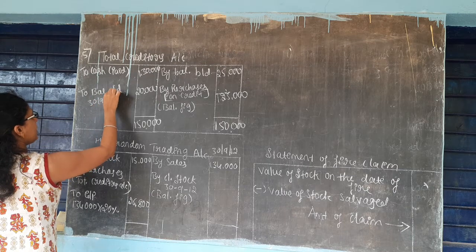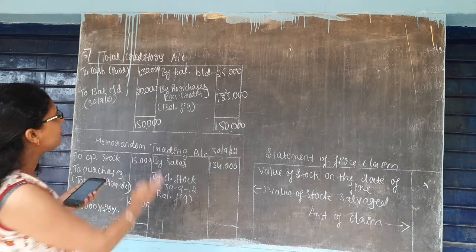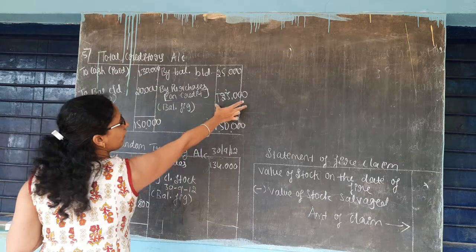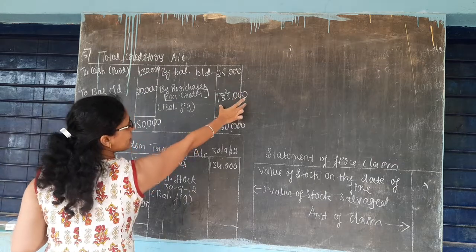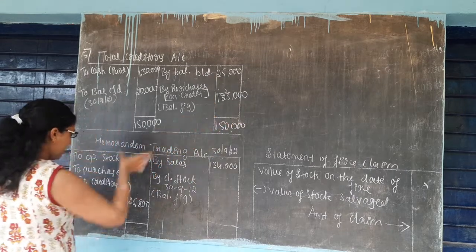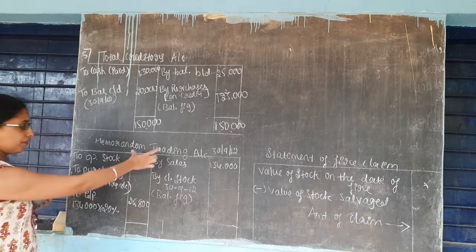All this information is given in the question directly. You just have to find out the credit purchases, that is the balancing figure, 1,25,000. This 1,25,000 is the purchases of this year which comes in the memorandum trading account.